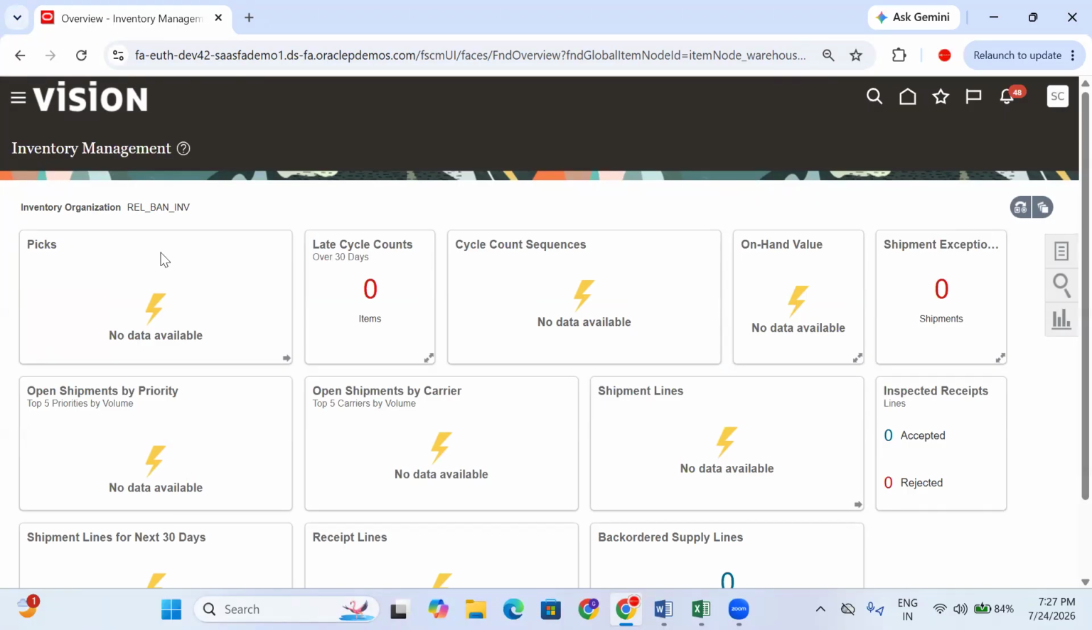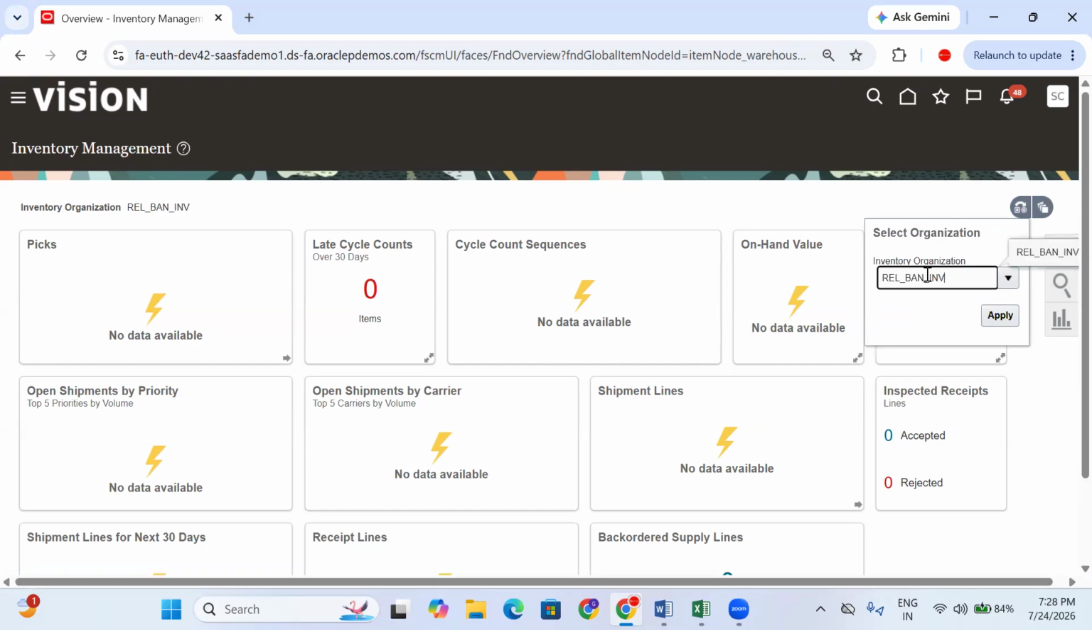Right. So now who has the responsibility of receiving the material? Who has the responsibility? Hyderabad org is responsible for receiving this material. Now, let's log into Hyderabad.